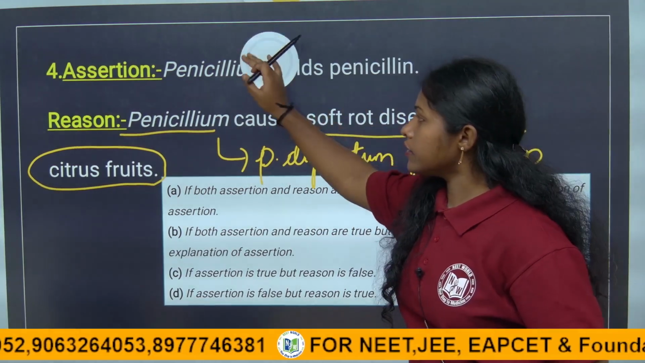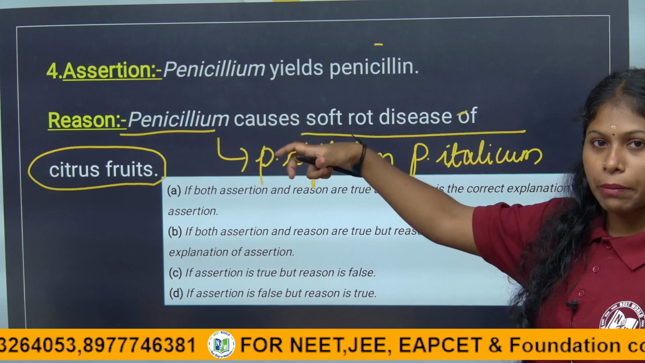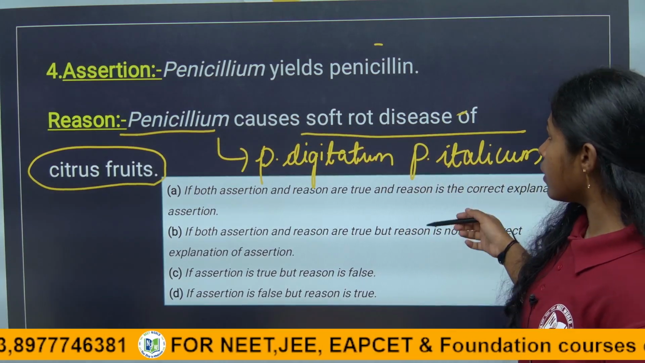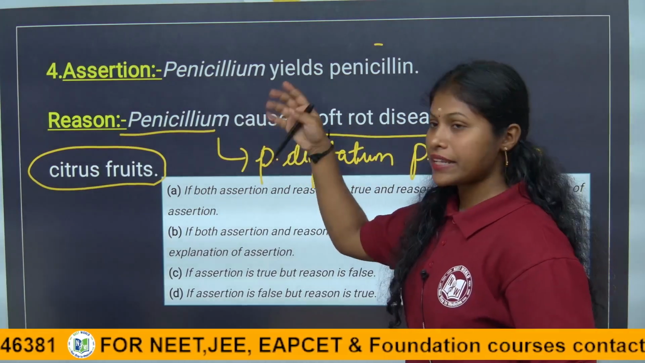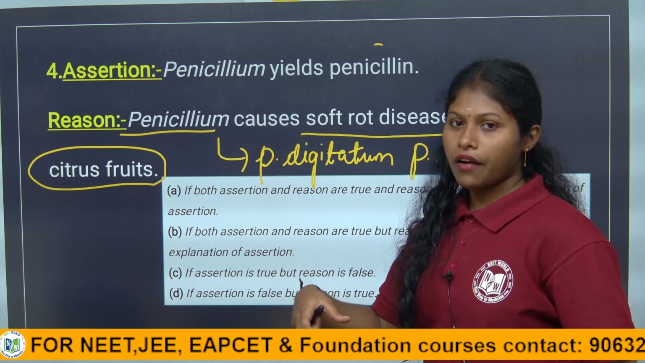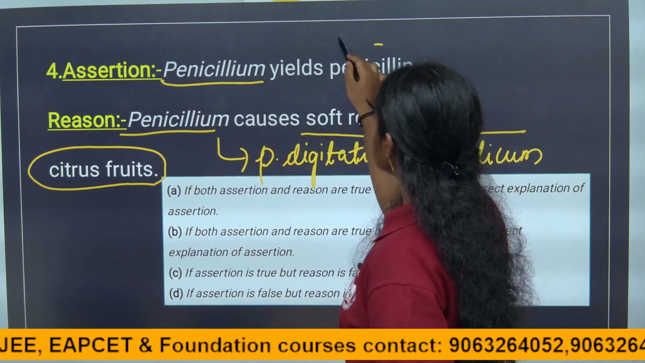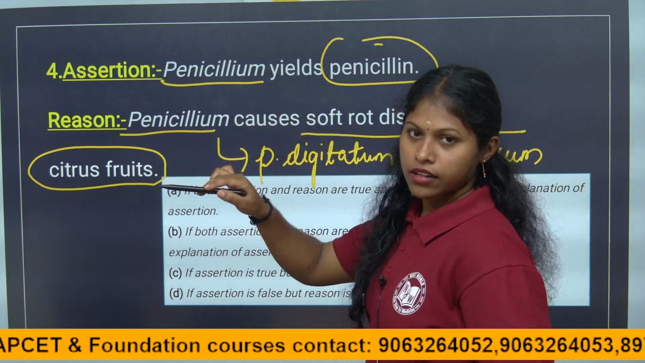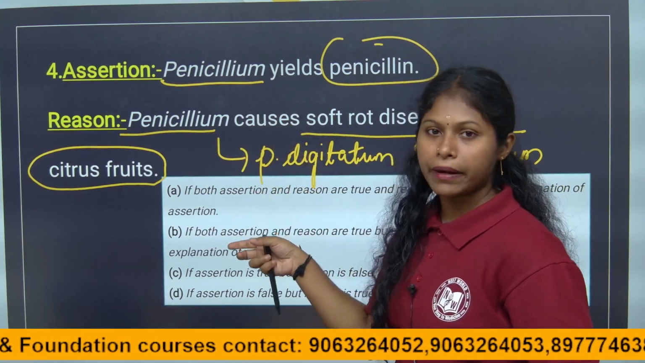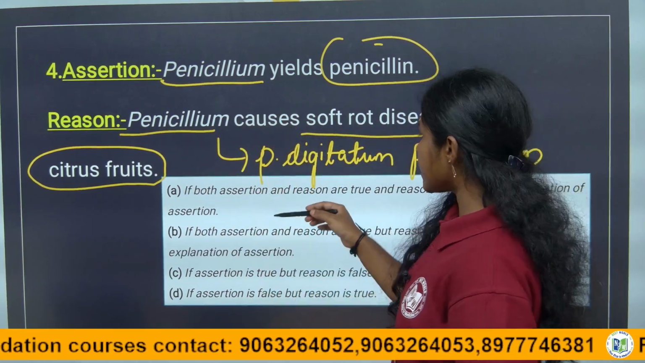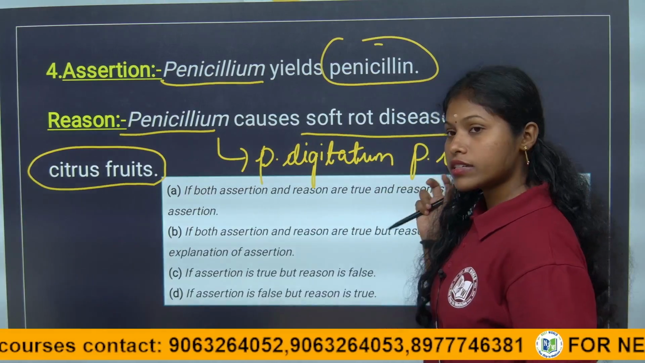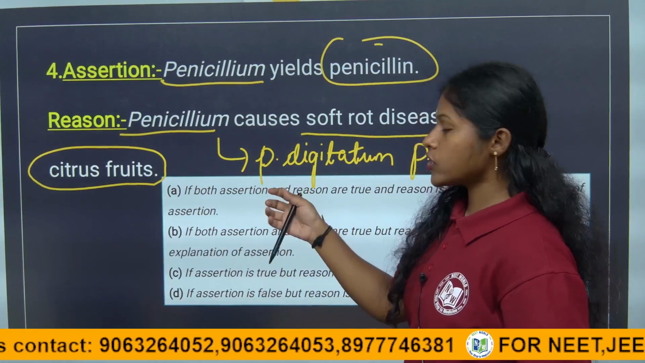They have to give the reason about the antibiotics, but it is given as plant diseases caused by the penicillium fungus, right? So here they said that the penicillium fungi yield the antibiotic penicillin. So they have to give the reason about the antibiotic. If it is that, then the assertion and reason are true, and the reason is also the correct explanation of the assertion, that will be the right answer.